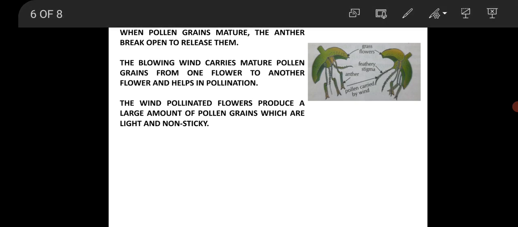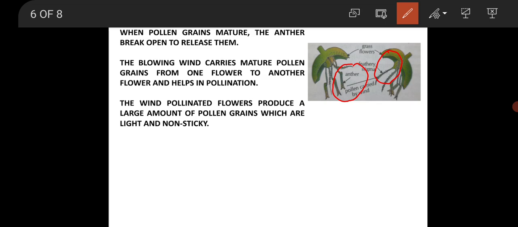Now, in this picture, you can see two grass flowers. Clear? So, the pollen grains from the anther of one grass flower are carried by wind to the feathery sticky stigma of another grass flower, because pollen grains are very light and non-sticky.